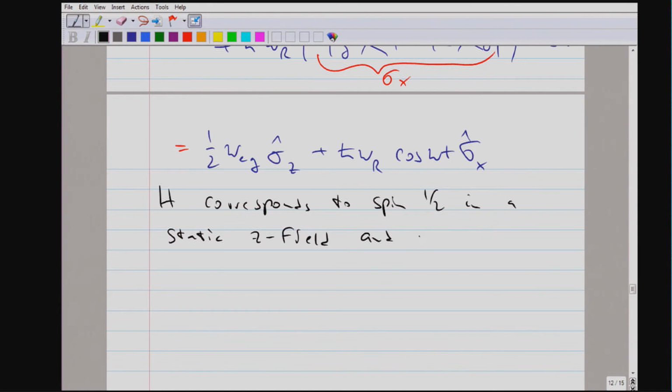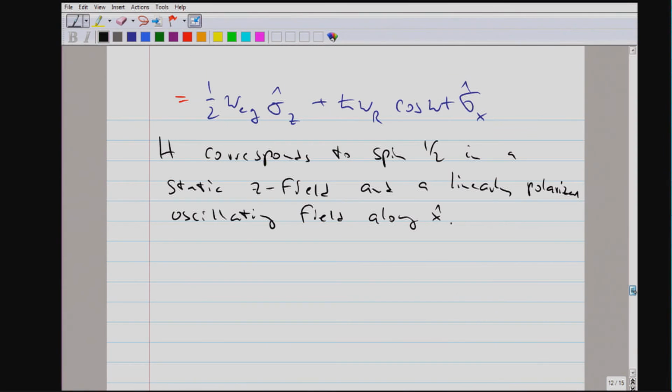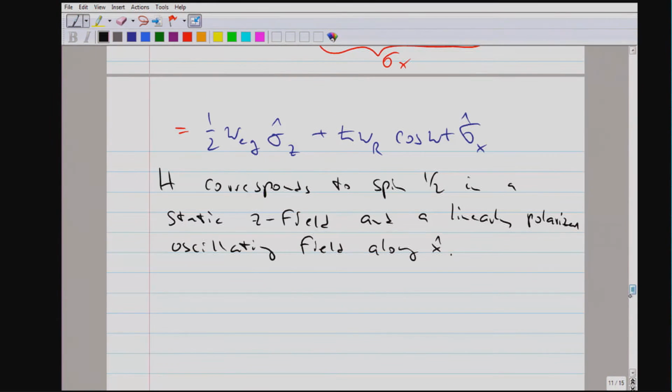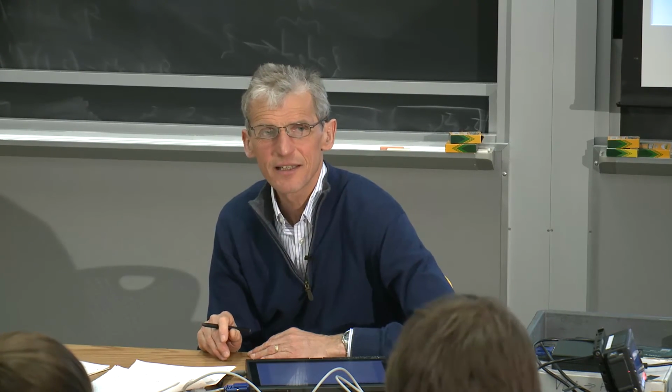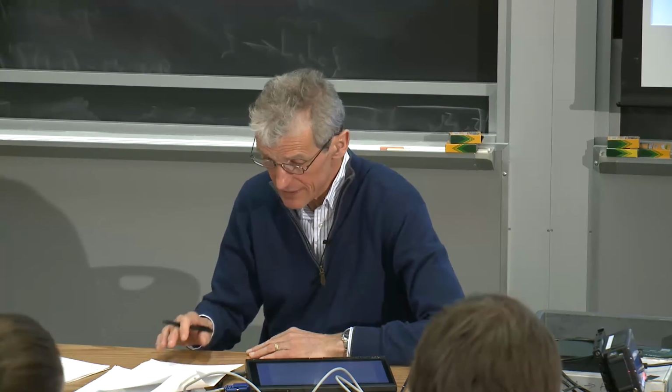plus a linearly polarized oscillating field along the x direction. And you probably remember that when we discussed the spin problem, what we liked most was that we had a rotating magnetic field because it made everything simpler.